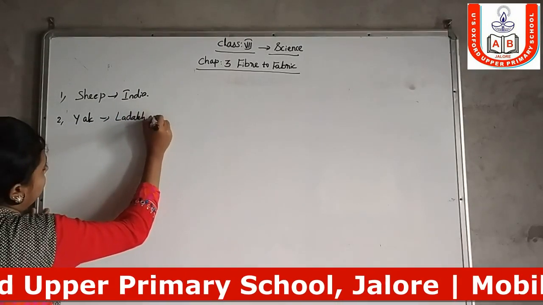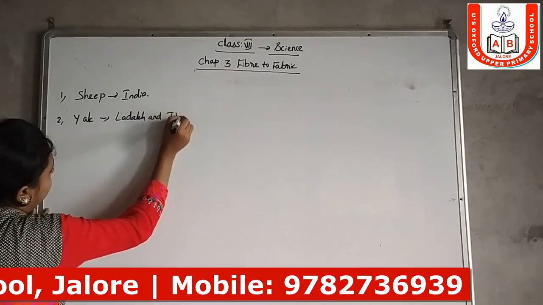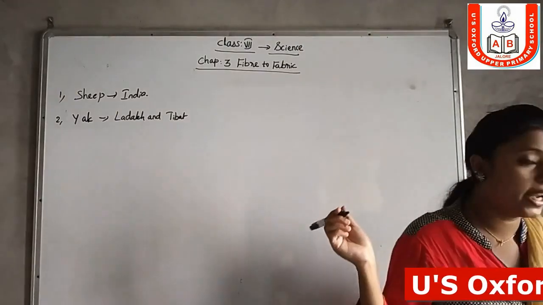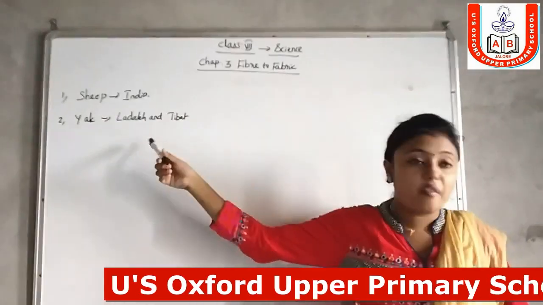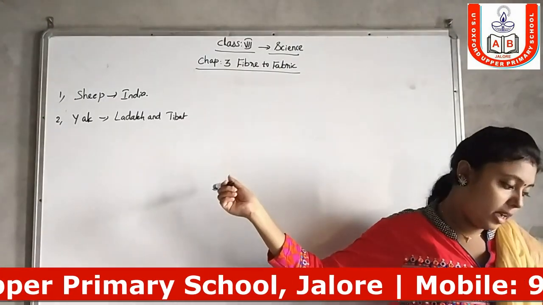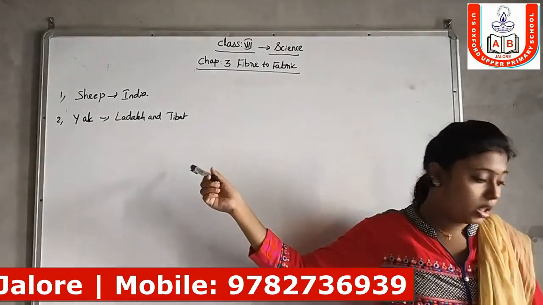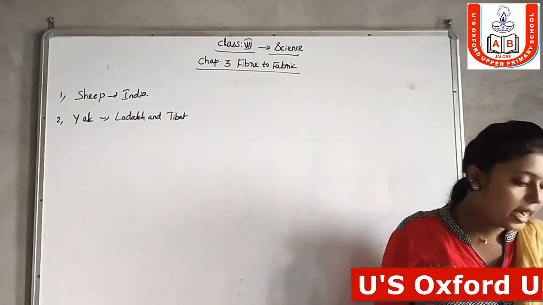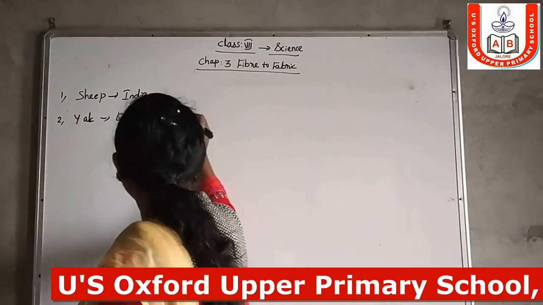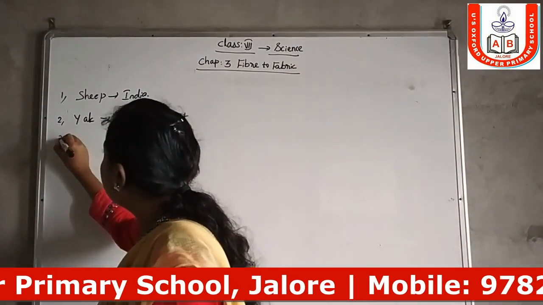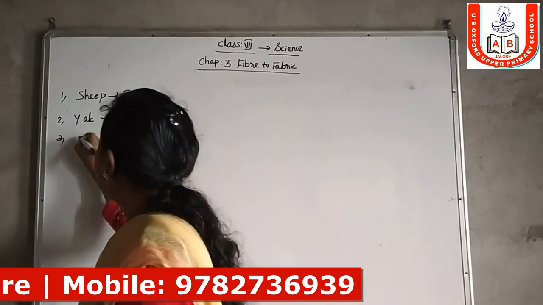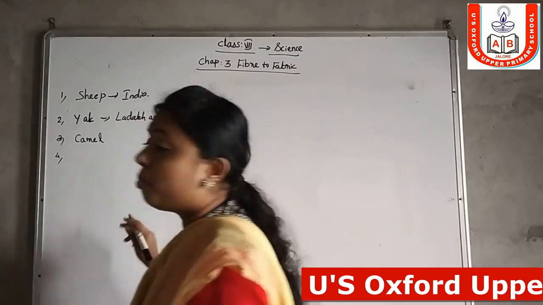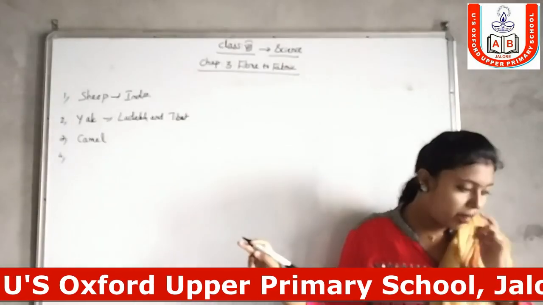These are the two places where the wool of yak is commonly available, Ladakh and Tibet. Next, third one, camel. Camel fur is also used to make woolen clothes.